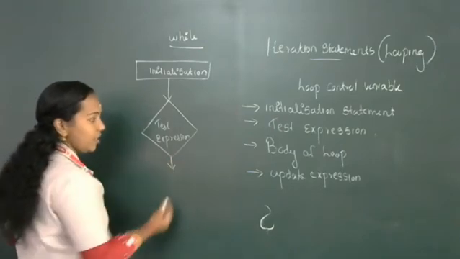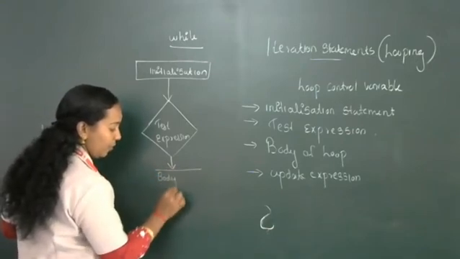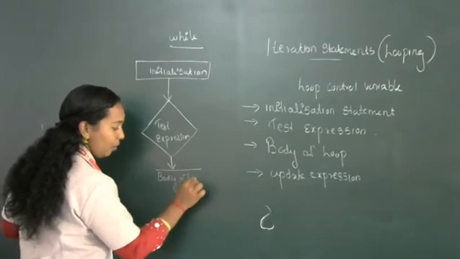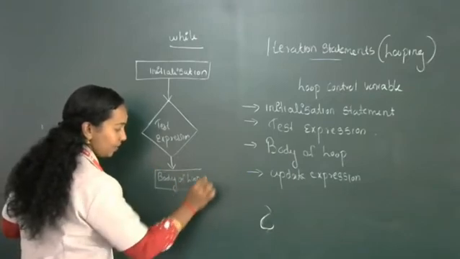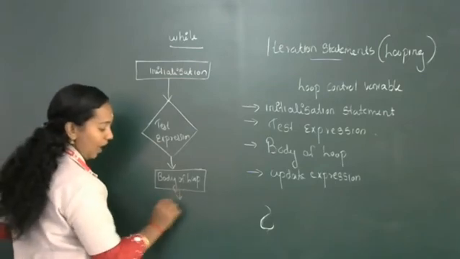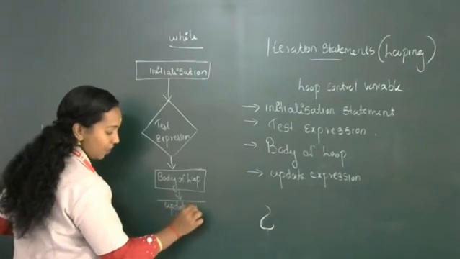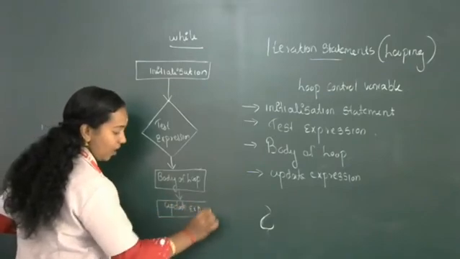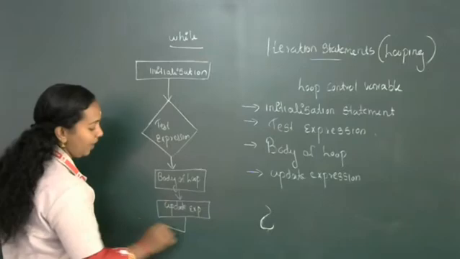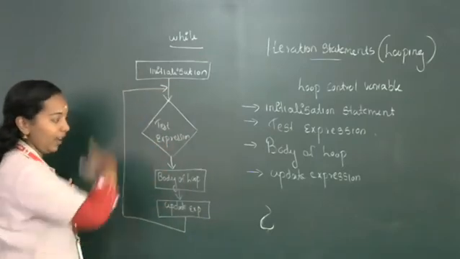If the condition is true, what will happen? The body of the loop will execute. Then after the body of the loop, you want to update the value, the update expression. After updating the value, again you want to check the test expression.